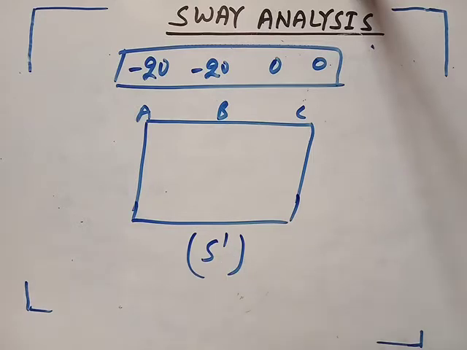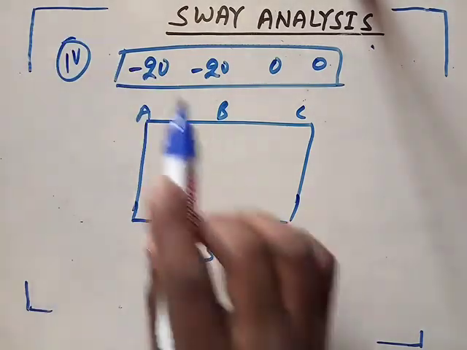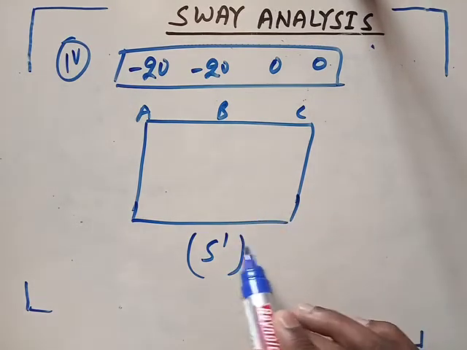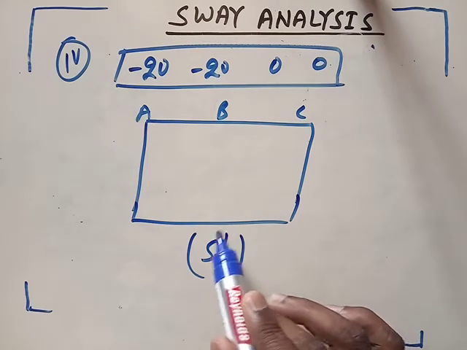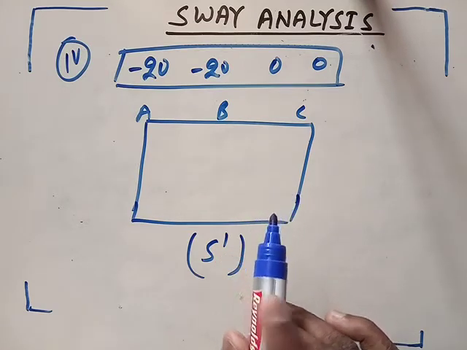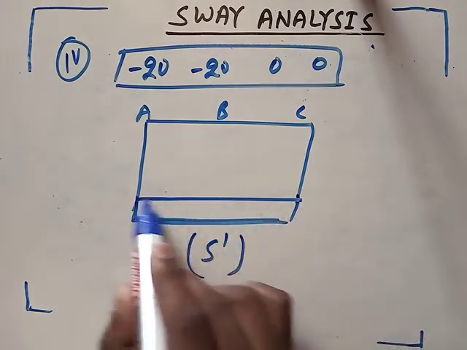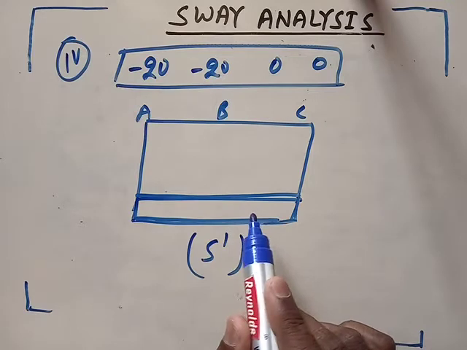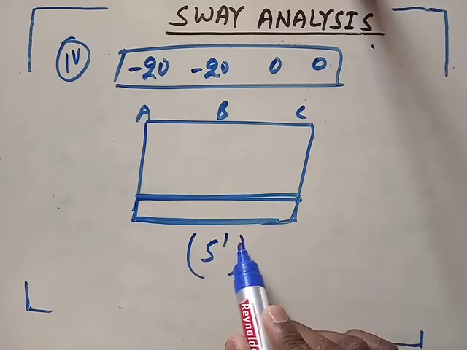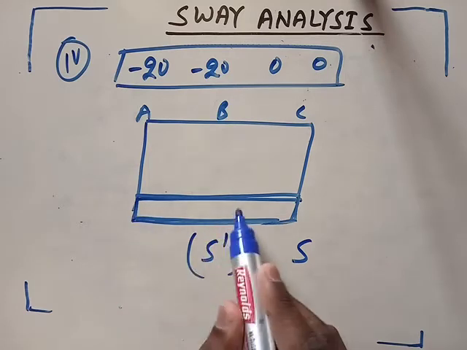So what will be your next step? Suppose this is your fourth step. Distribute all the moments using the moment distribution method, then by making a free body diagram, find S dash. After finding S dash, we can find the true fixed end moments. The moments given at the end of the distribution table, these are the end moments in the distribution table. So these moments are due to S dash, but the actual sway force is S, so we can find the value of the actual moments.